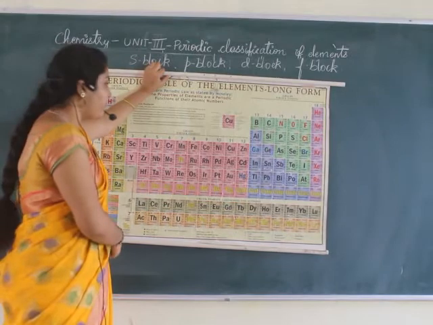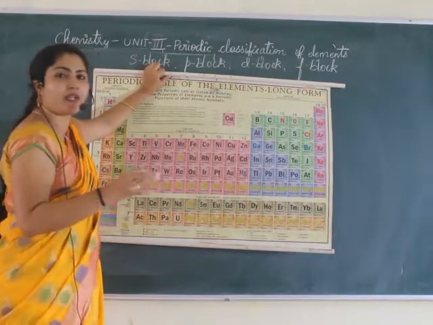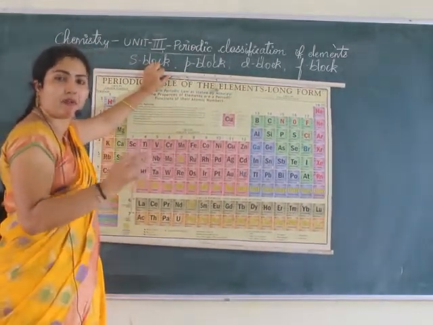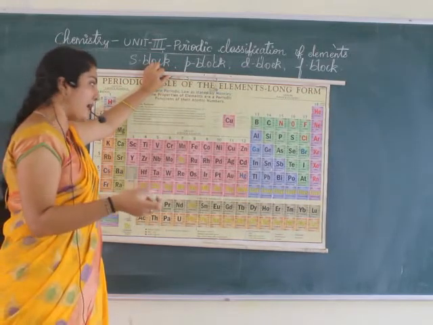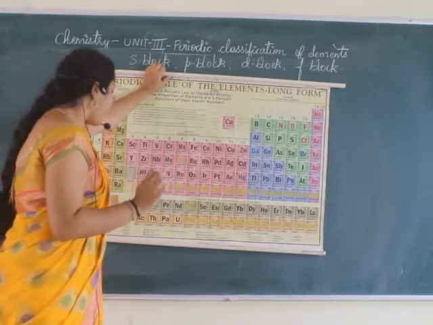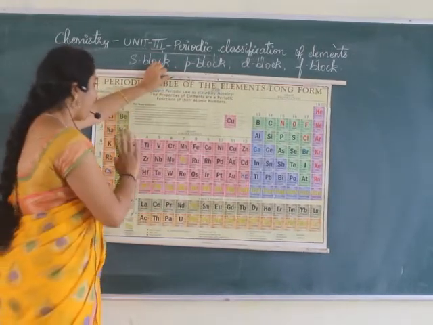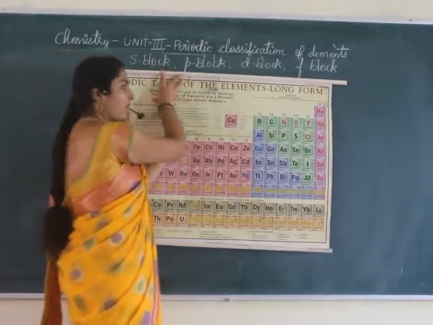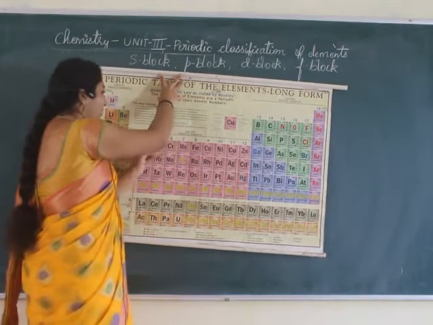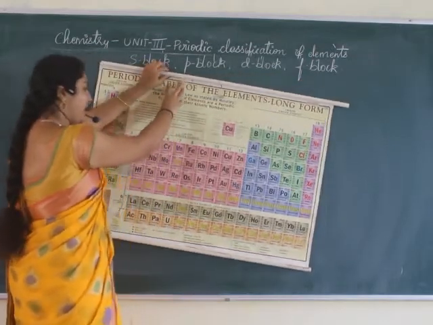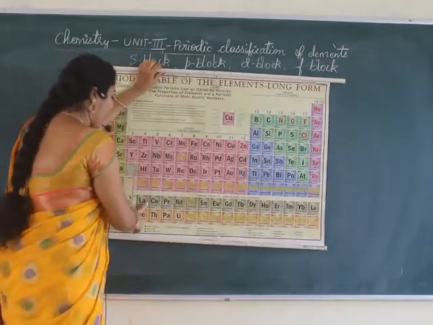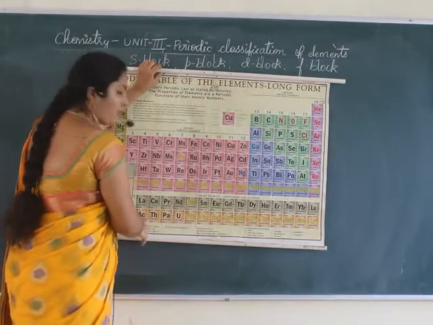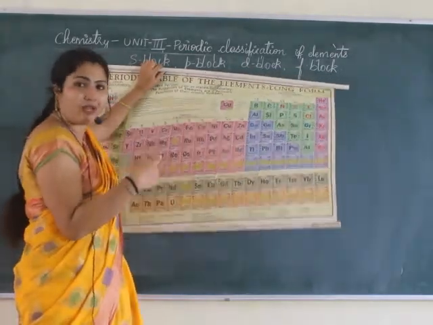Hope it is clear. We will be studying the properties related to these elements in the coming classes of this unit as well. You have to remember that 1 and 2 are S block, 13 to 18 are P block, 3 to 12 are D block, and from lanthanum and actinium onwards we have F block elements.